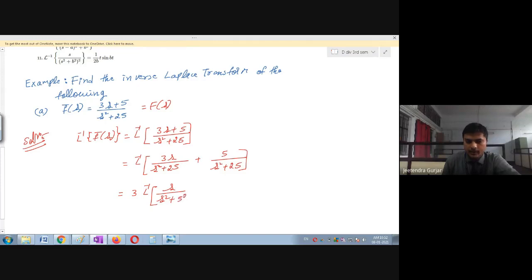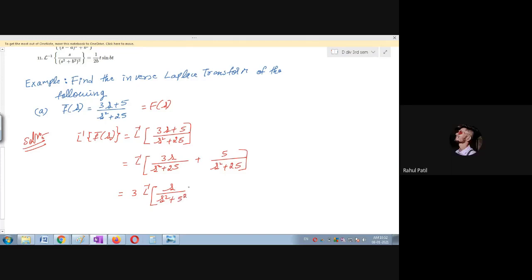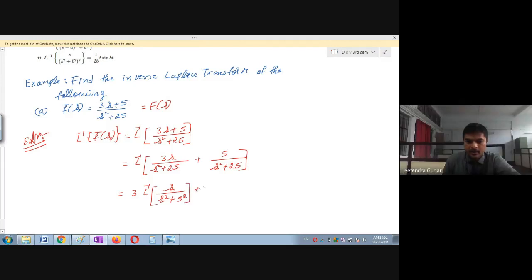Can I write this as 5 square? Yes. So plus, again here you can see 5 is a constant. I will remove it outside. This is L inverse of 1 divided by s square plus 25, and I can write this as 5 square.